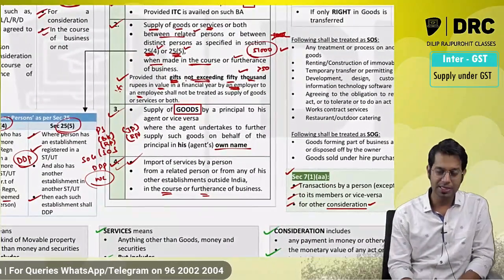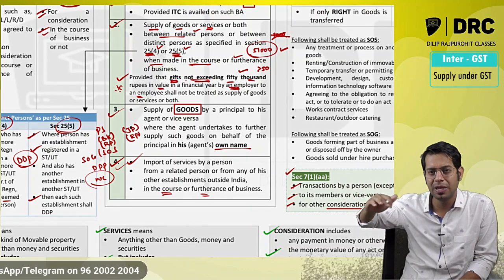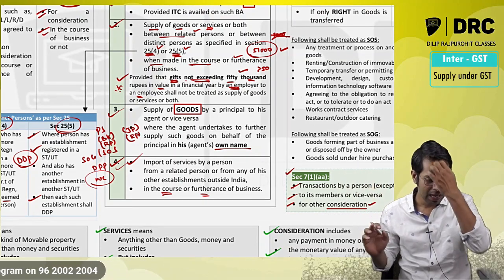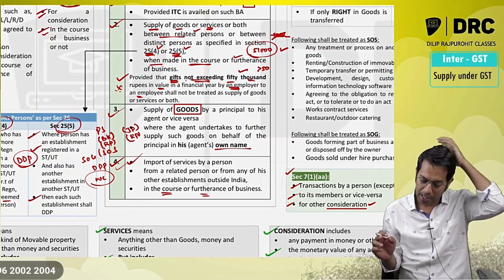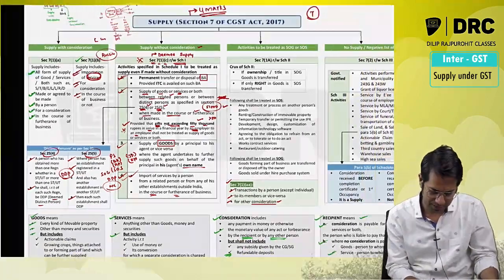So if you are importing any services free of cost from your relative outside India or your another establishment, meaning you have a branch office outside India, etc., then that importation shall be treated as supply if you have imported those services free of cost for your business purpose.